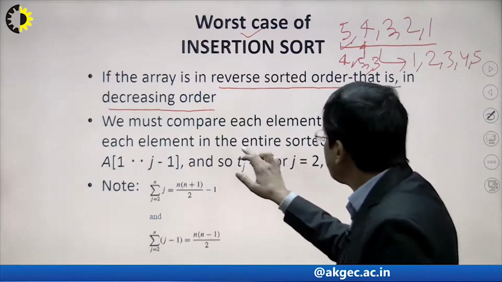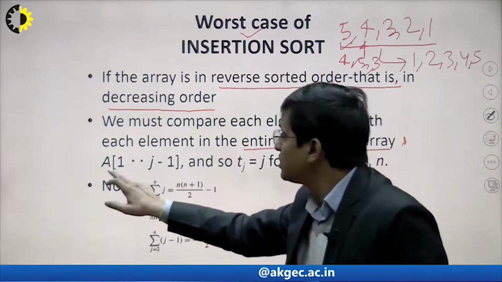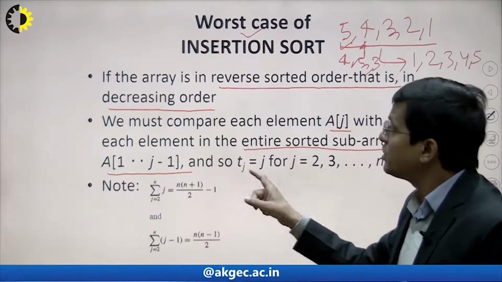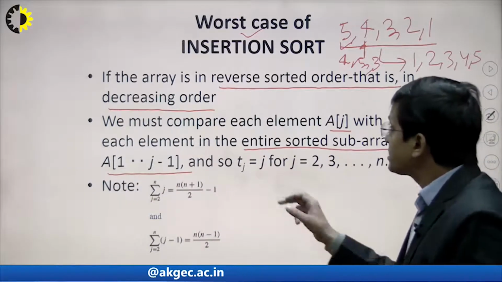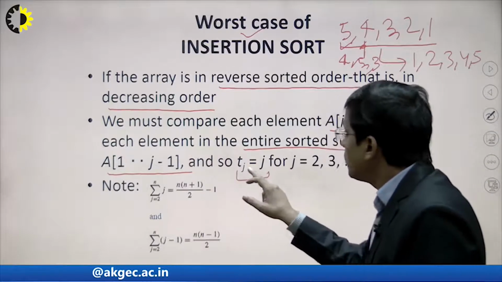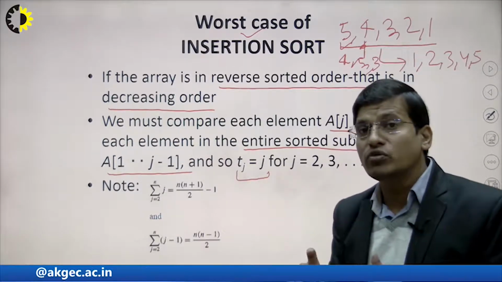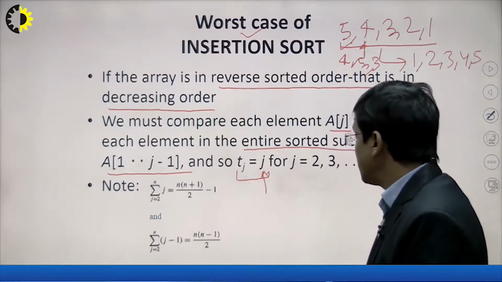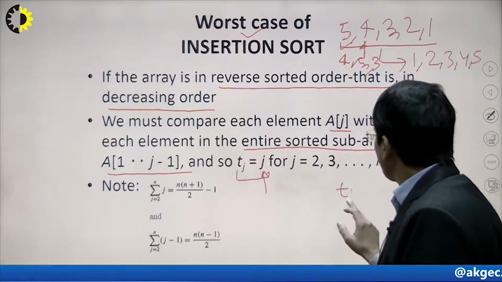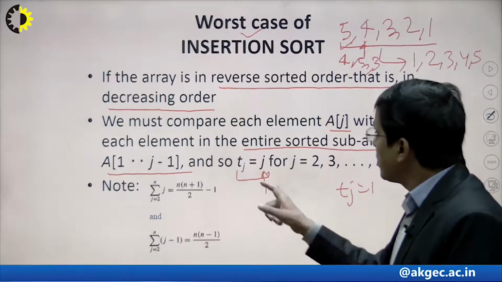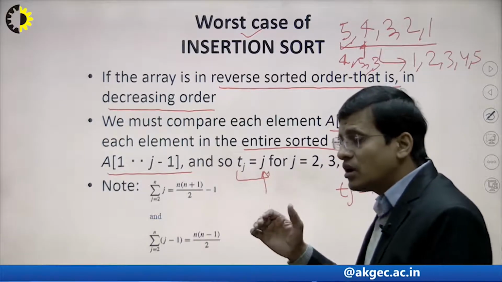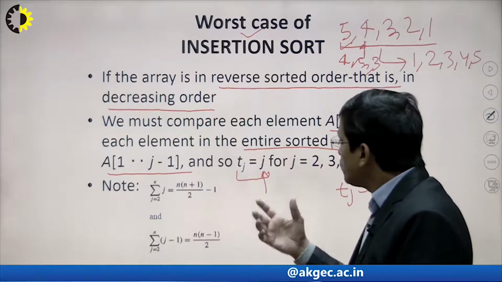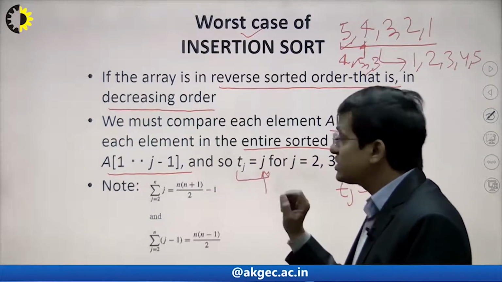In this case the entire sorted subarray, 1 to j minus 1, is shifting. So in that case the tj value will be equal to j, because this is executed the maximum number of times. In the best case tj is equal to 1, because it is executed only one time, but here tj is equal to j. This means the inner loop will be executed the maximum number of times.